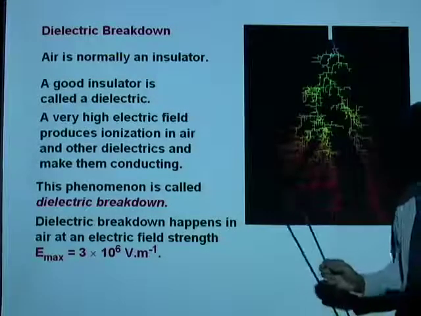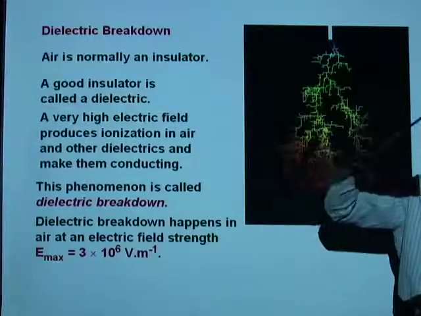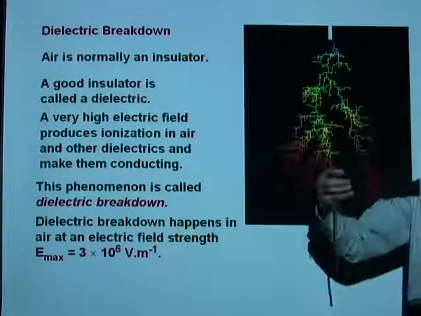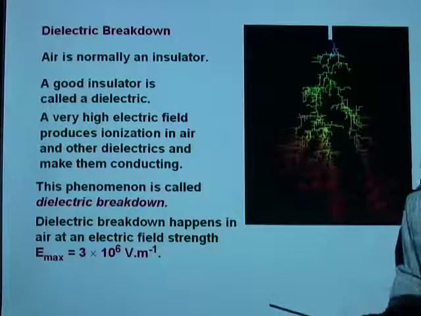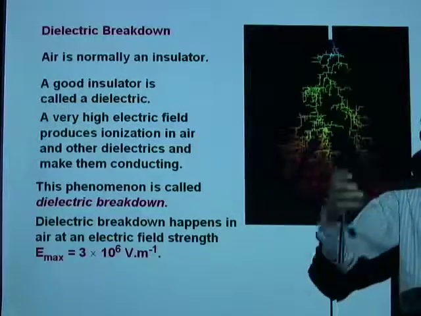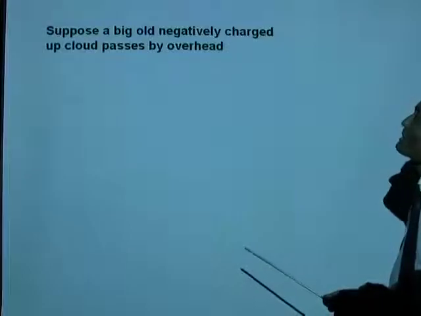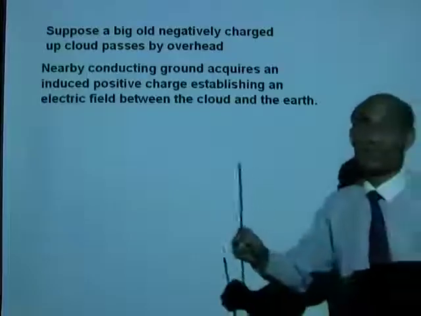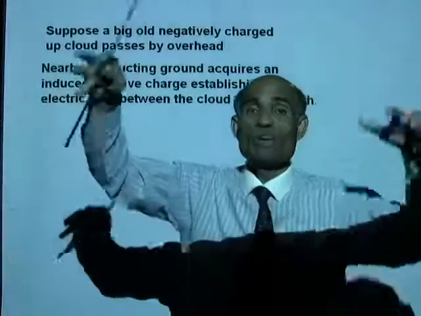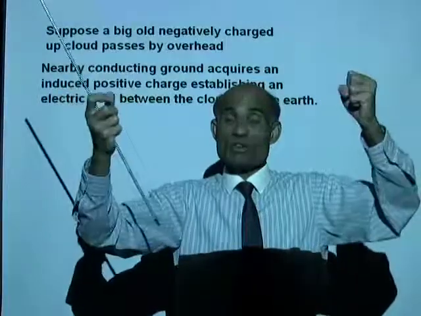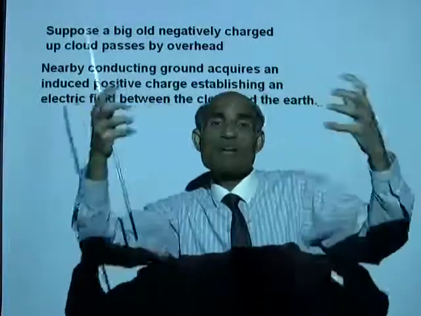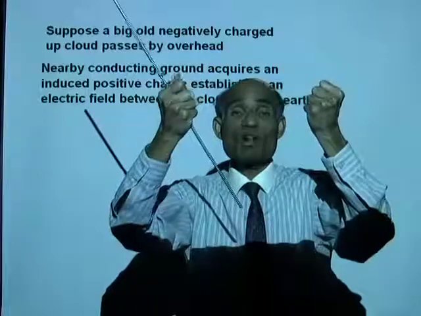You know, when clouds move in air, the rubbing of the clouds with the air molecules creates large amounts of electric charges. When clouds move in the atmosphere, they are continuously rubbing against the air molecules.